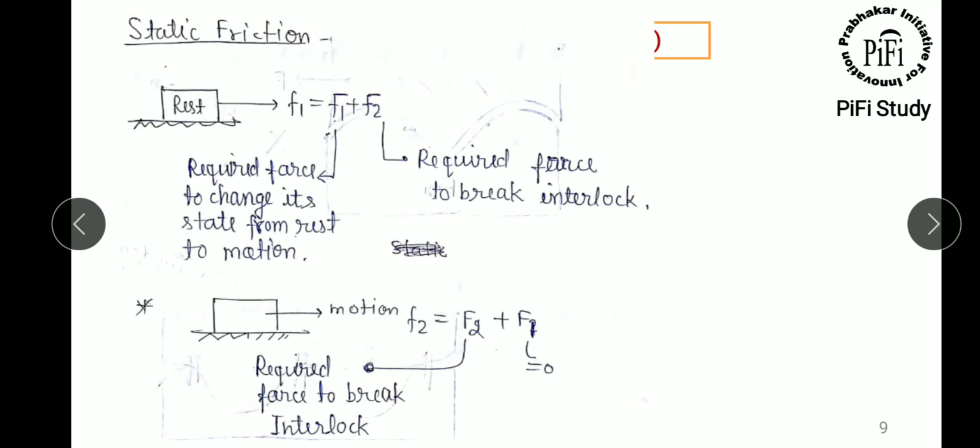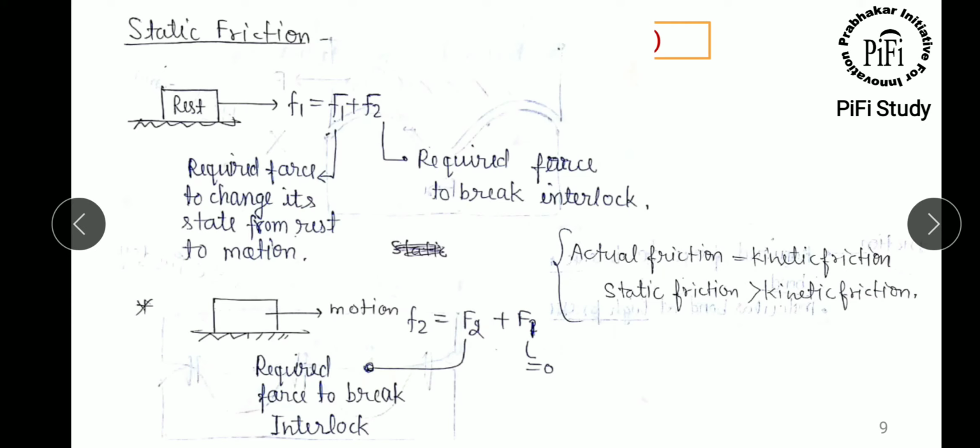If you understand static friction, if any block is at rest, then two kinds of friction force develop: F is equal to F1 plus F2. F1 is the required force to change its state from rest to motion, and F2 is the required force to break the interlocking. If the block is in motion, then F1 goes to 0 because there is no need to change state, and only F2 is there, the required force to break interlocking.